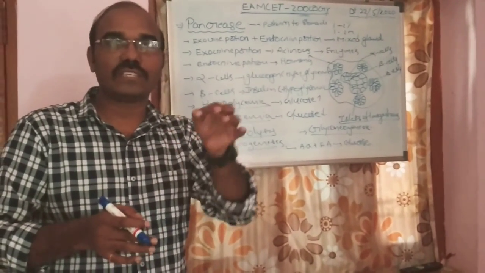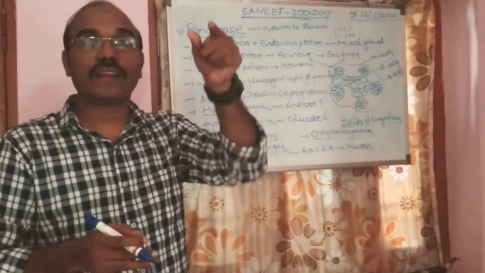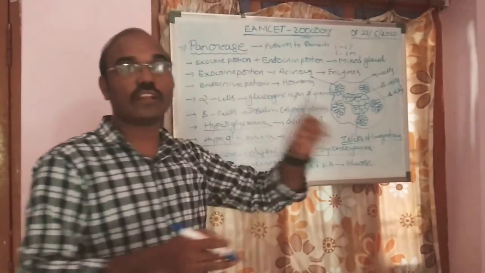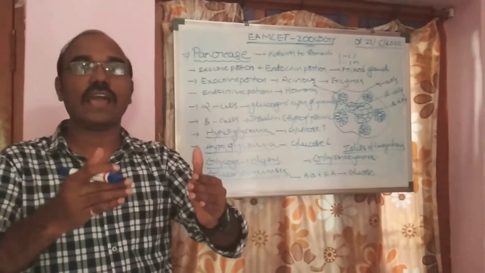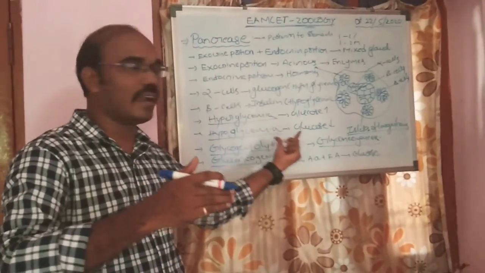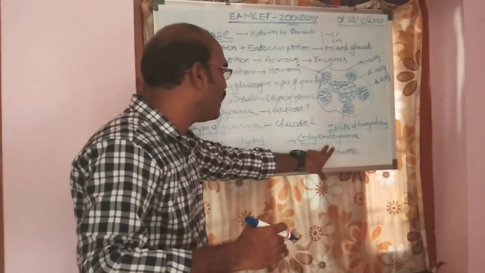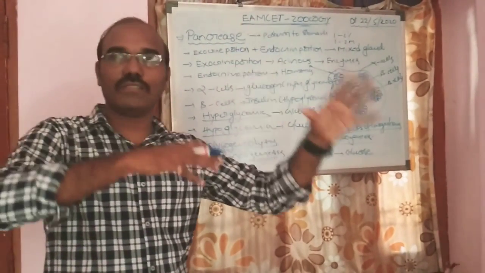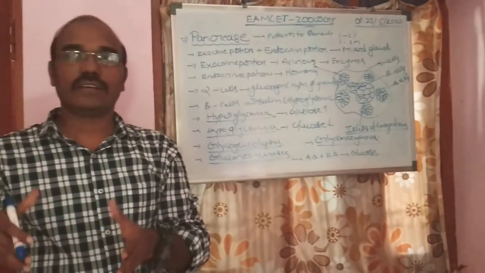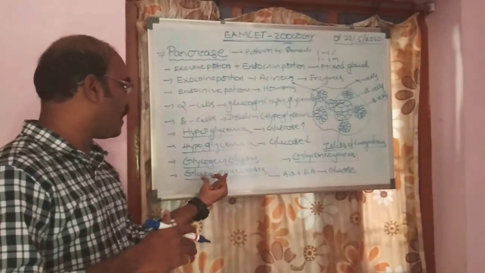This controls the hyperglycemia condition. The glycogen is stored in the liver and muscles.